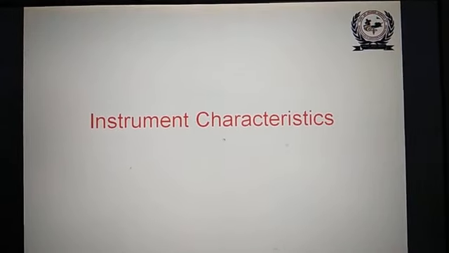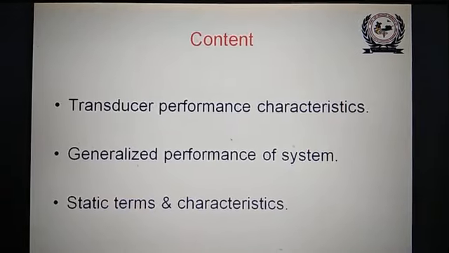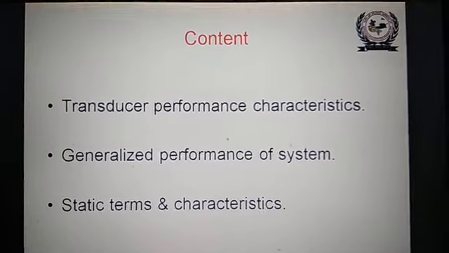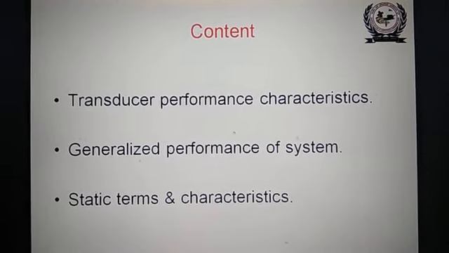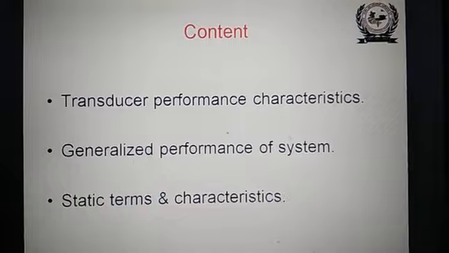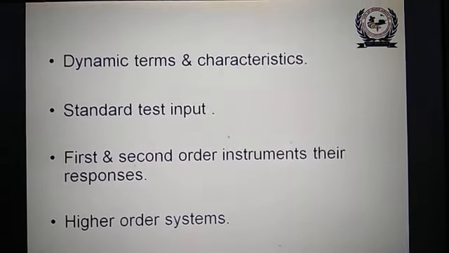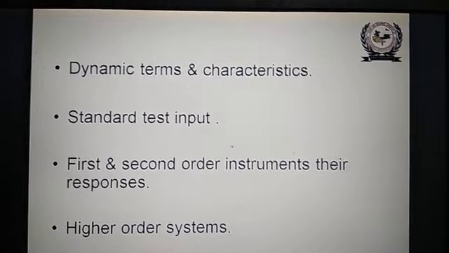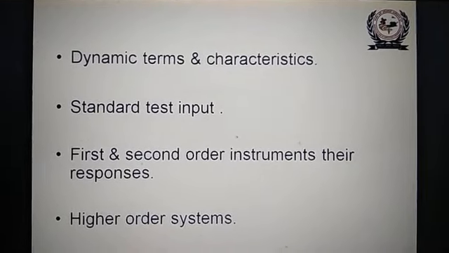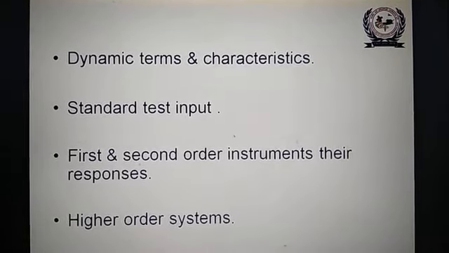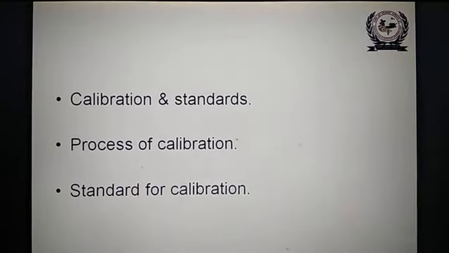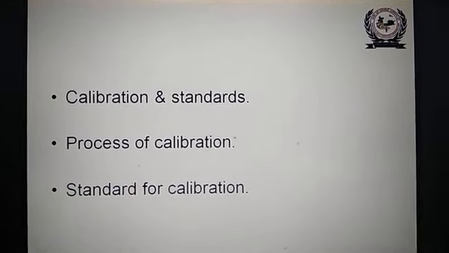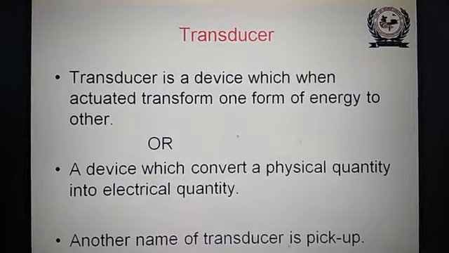We have seen instrument characteristics, transducer performance characteristics, generalized performance of a system, static terms and characteristics, dynamic terms and characteristics, standard test inputs, first and second order instruments, their responses, higher order system, calibration of standards, process of calibration, standard for calibration.